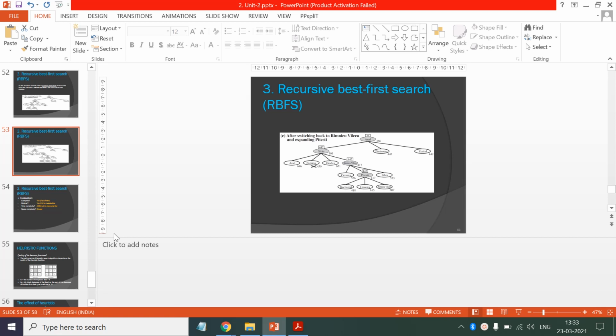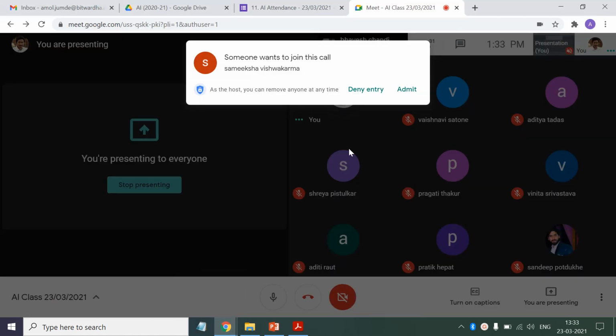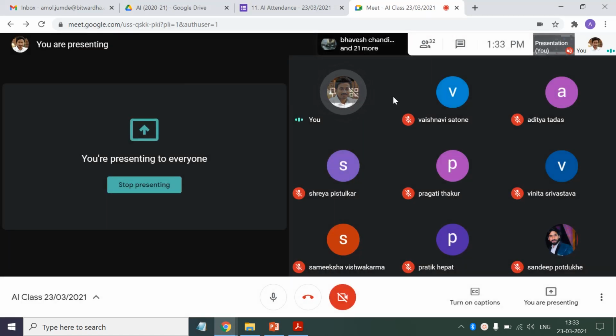So, as you all know, we are studying our second unit called Solving Problems by Searching. Here two strategies are very important, that is, uninformed search strategies and informed search strategies. In the last class, last week, we studied uninformed search strategies, and there we studied 5 algorithms. Those are breadth first search, that is BFS, then UCS algorithm, that is uniform cost search, then depth first search, then depth limited search, and iterative deepening search algorithms, right?